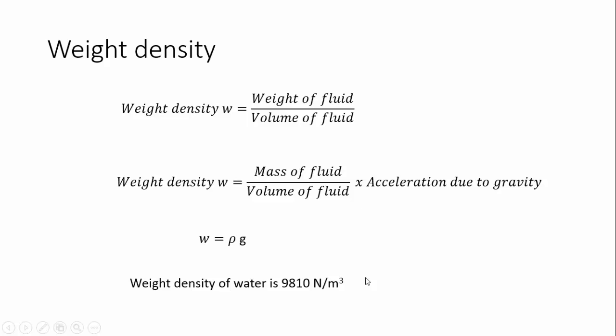So let us see another property that is also related to the density, that is specific volume. Specific volume is nothing but how much volume is occupied by a particular mass. We can think these two terms are used in the formula for calculating mass density. Mass density is nothing but mass by volume.